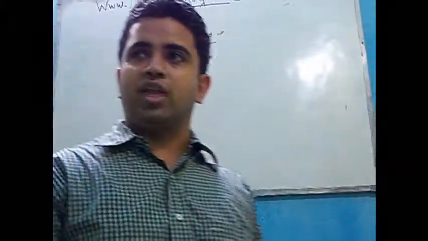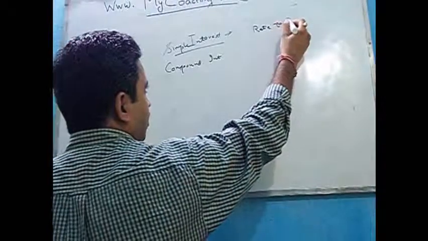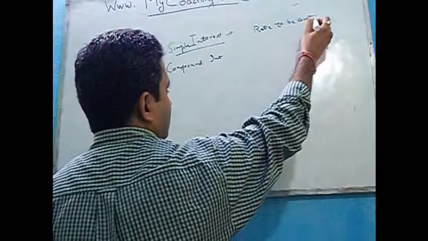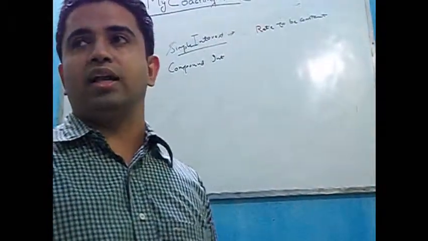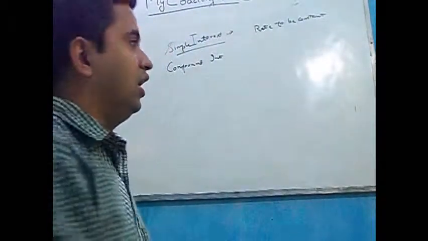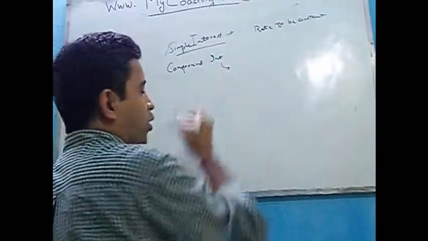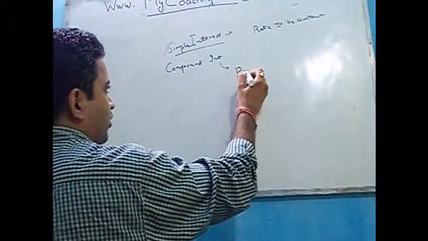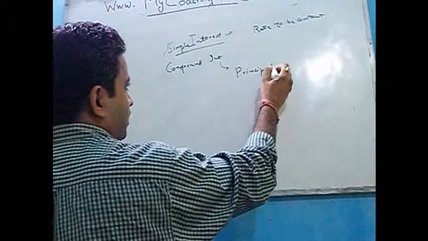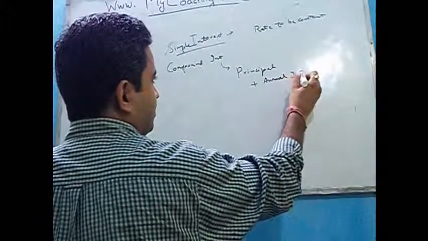The interest is normally calculated on an annual basis, and for simple interest we assume the rate to be constant and that the money invested or the money that we have loaned to the other person remains the same from year to year. Whereas in case of compound interest, we calculate interest on the principal that we have given to the other person plus the annual interest which gets added.